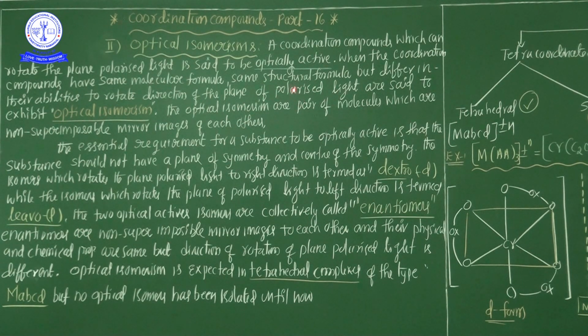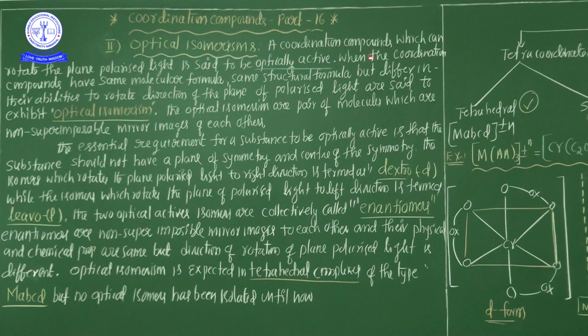If you pass light through a particular coordination compound and it rotates the direction of the plane polarized light, that isomerism is called optical isomerism.